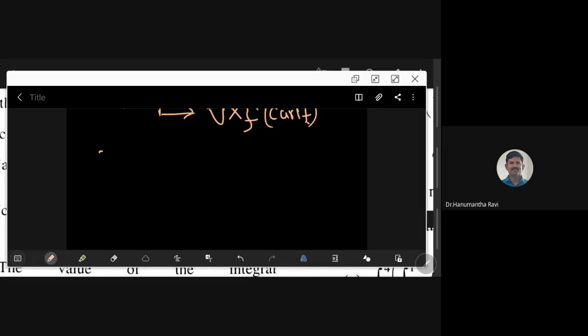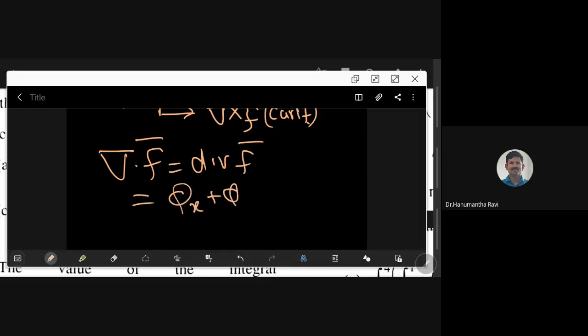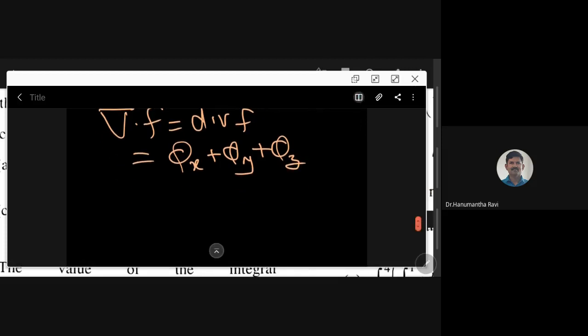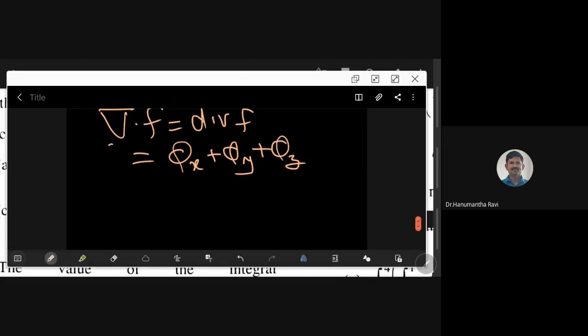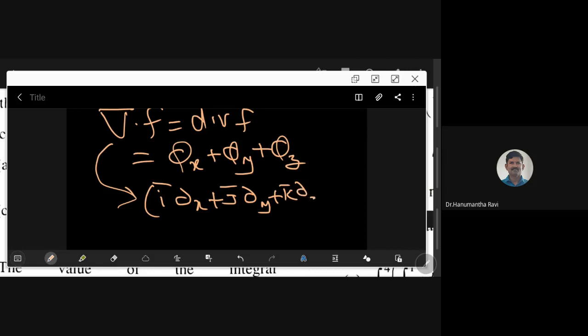We know that the divergence of F bar, in short, we write like this or like this. Simply it is dou f1 by dou x plus dou f2 by dou y plus dou f3 by dou z. See, this is very easy to remember. If you remember this as i bar dou subscript x, dou by dou x, j bar dou subscript y, dou by dou y, k bar dou by dou z.